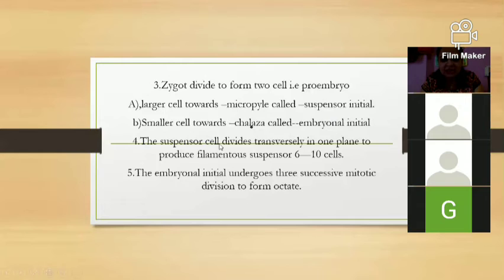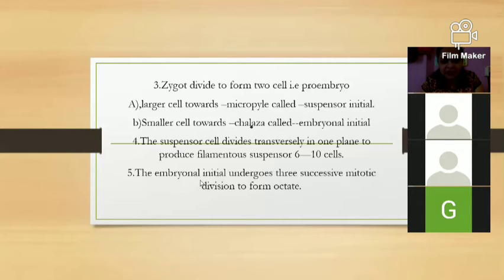The suspensor cells divide transversely in one plane to produce a filamentous suspensor of 6 to 10 cells. So first the suspensor cell, present in the micropylar area, divides and produces filamentous suspensor cells, 6 to 10 in number.